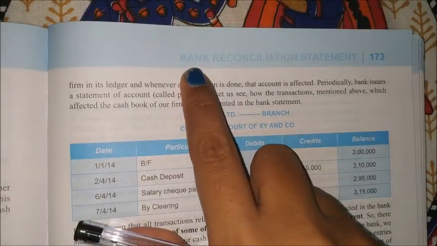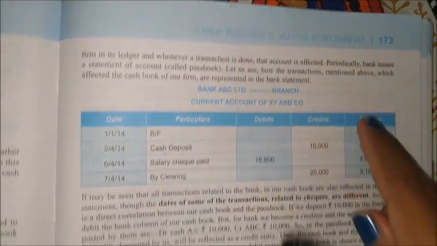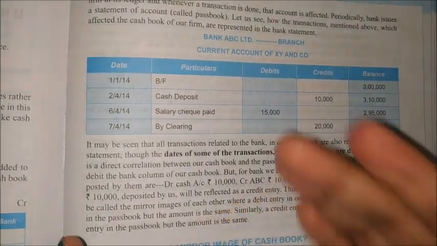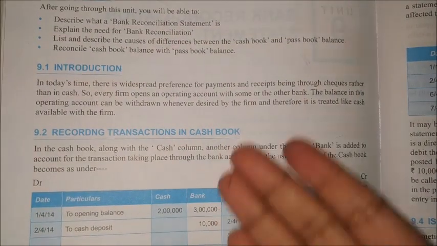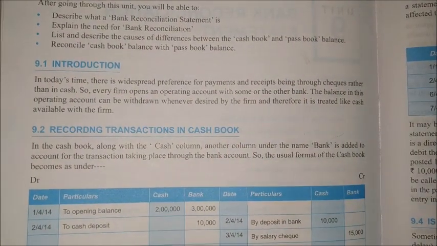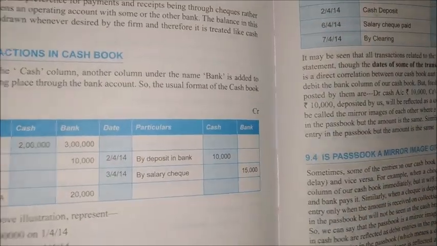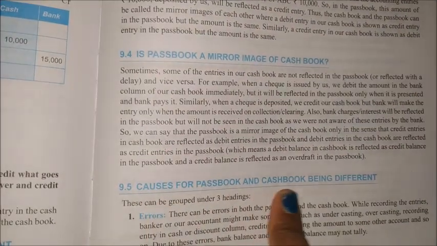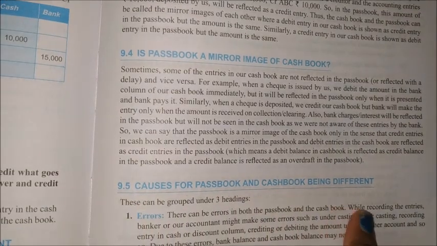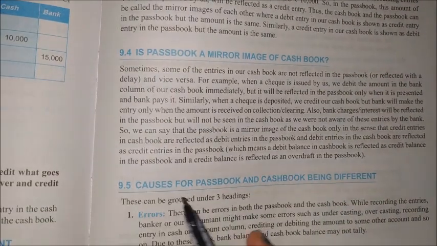So for that purpose only we are doing the bank reconciliation statement, meaning we are just trying to reconcile the balance that is with the passbook and checkbook. Recording in the checkbook means whatever transactions we are doing, we are making in the cash book, debit side and credit side. This is the basic thing. And causes for passbook and checkbook being different, meaning why their balance is different, the reasons they are telling. There can be 3 headings.